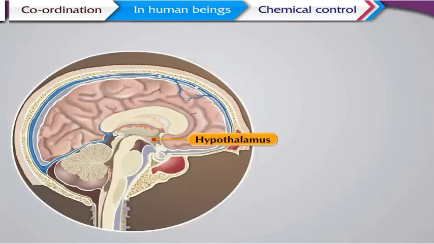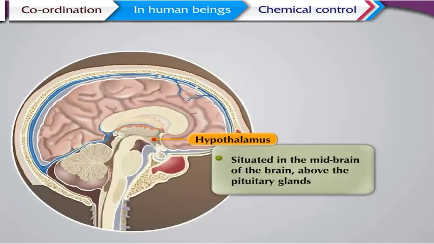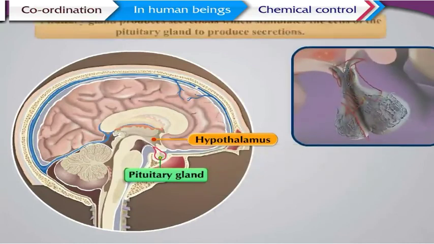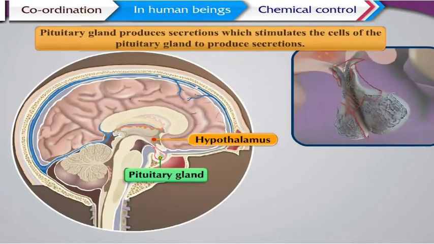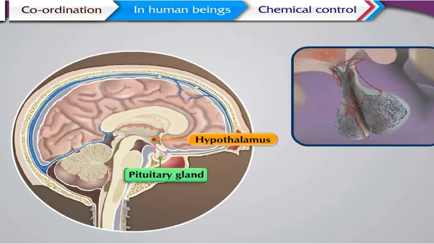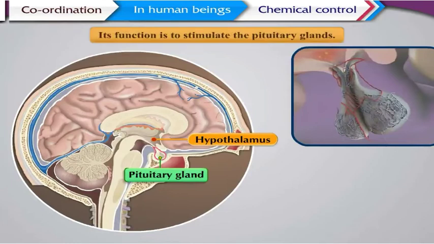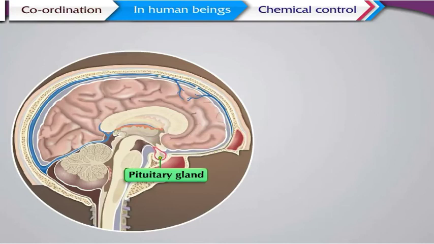The hypothalamus is situated in the midbrain, above the pituitary gland. It produces secretions which stimulate the cells of the pituitary gland to produce secretions. Its function is to stimulate the pituitary gland. The pituitary gland is present at the base of the brain.